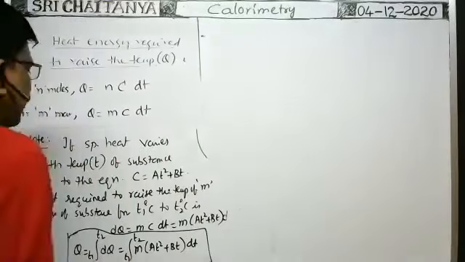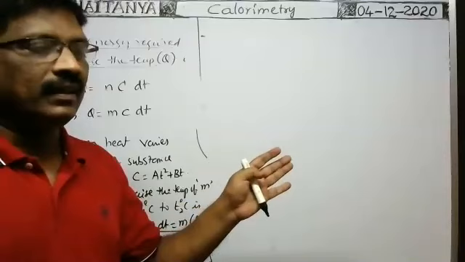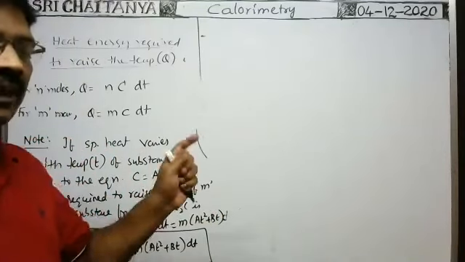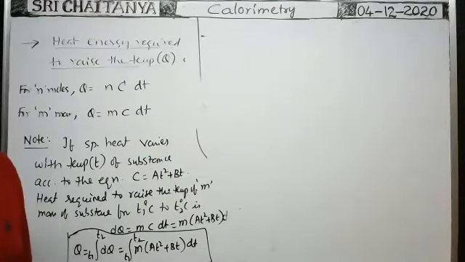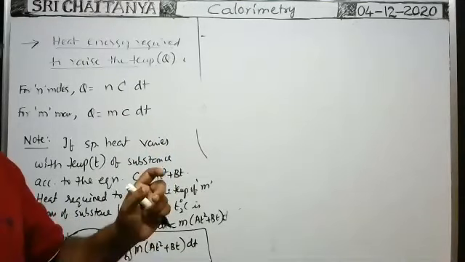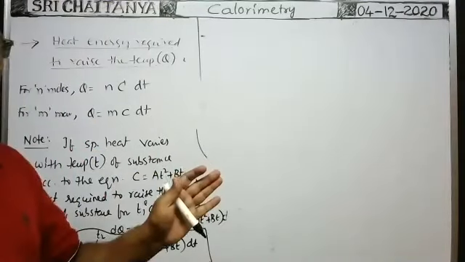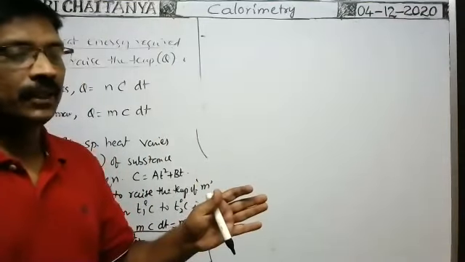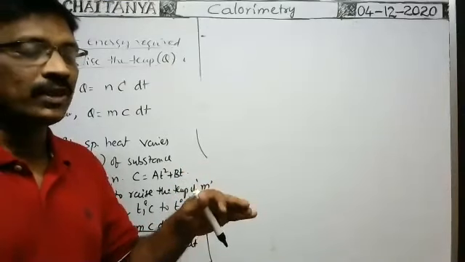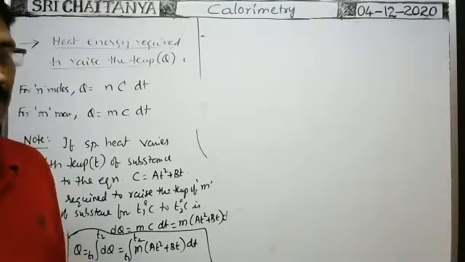So to raise the temperature of any substance, we have to supply heat energy. Whenever we supply heat energy to the substance, the temperature of the substance gradually increases, and after reaching a certain temperature, even if you supply heat energy, there is no change in the temperature of the substance. At that time, whenever the temperature reaches a maximum value and you further supply heat energy, that heat energy supplied at constant temperature is utilized to change the state of the substance.